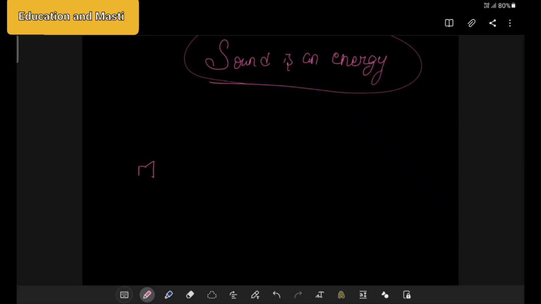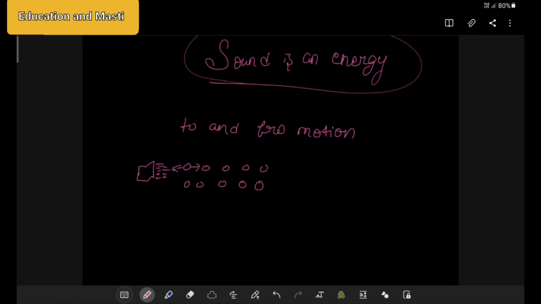Okay, this is producing sound, suppose. Here I have particles: air particles, air molecules, air atoms, whatever you want to call them. So let's say particles. When these waves strike these particles, they will go ahead and come back. This is called to and fro motion, which we see in a pendulum.